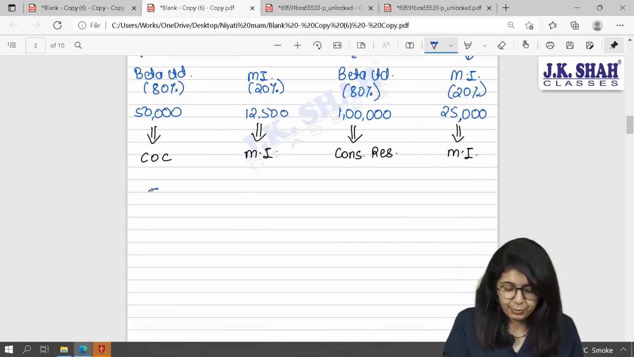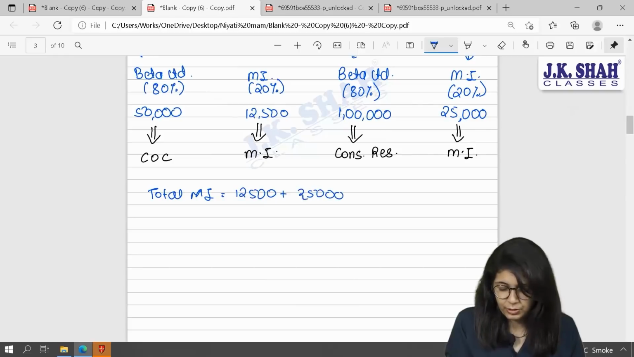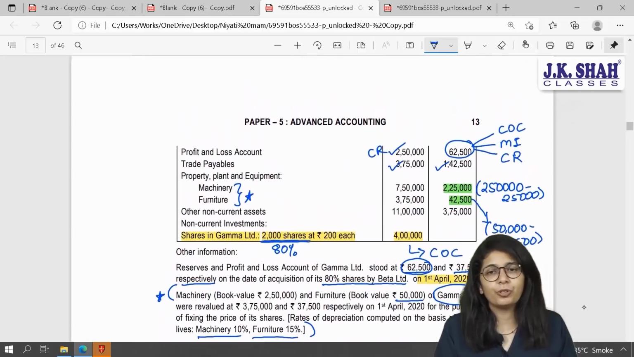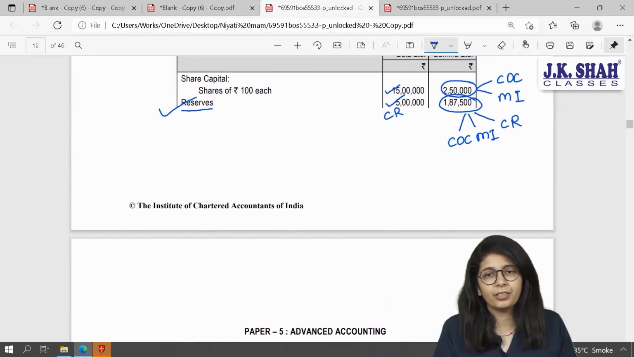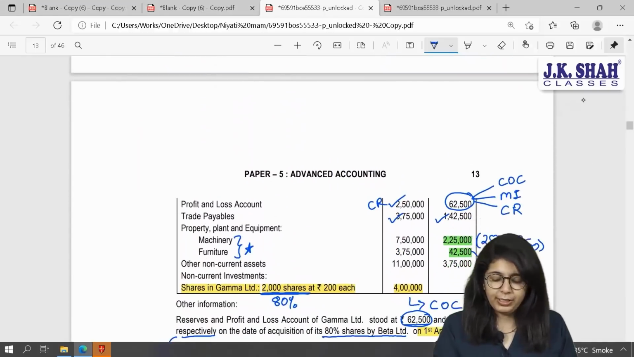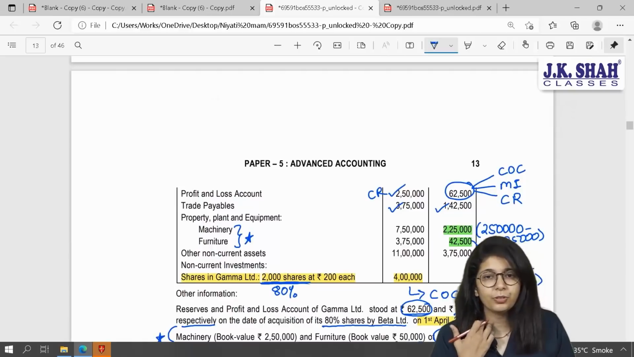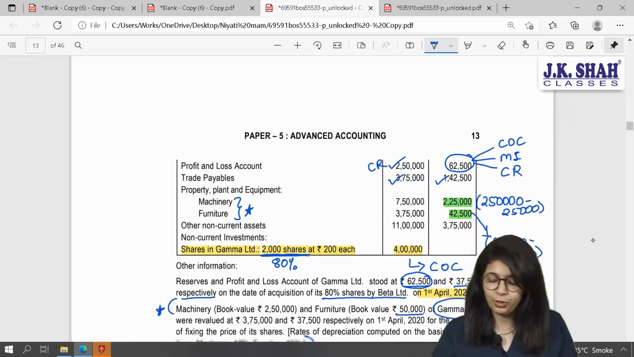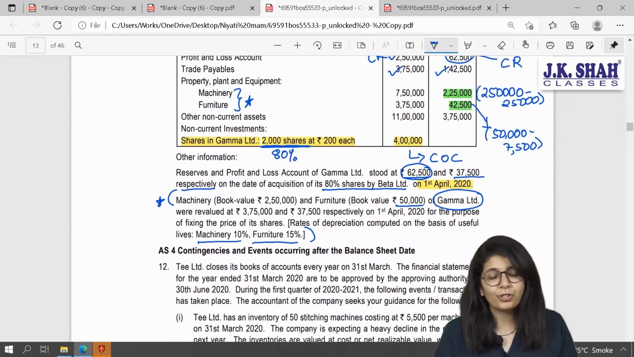Total minority interest will be 12,500 plus 25,000, 37,500 rupees. This is your bifurcation of reserves of 187,500. Just like this, we need to bifurcate P&L account too. But for P&L account, we know that there is some change. Now, in order to find out that change, let us do our working of revaluation.